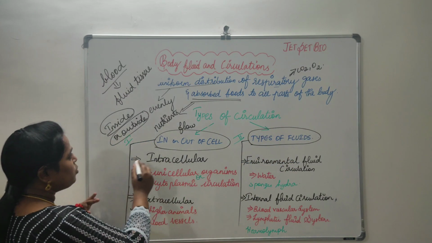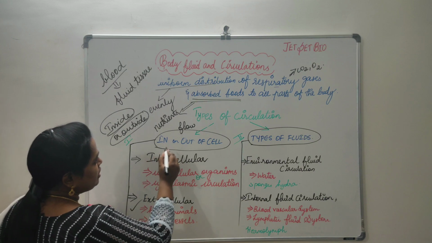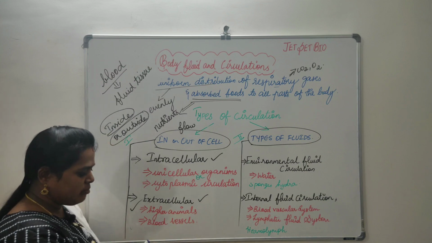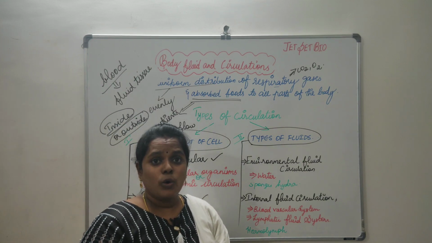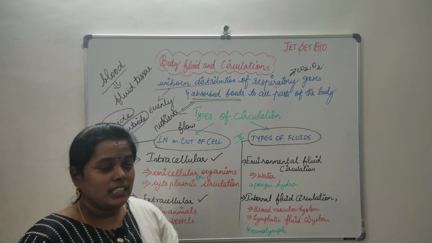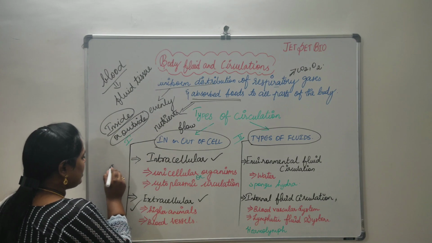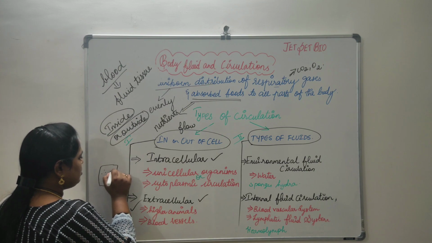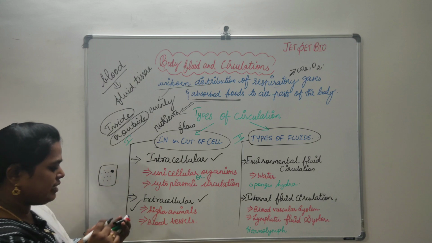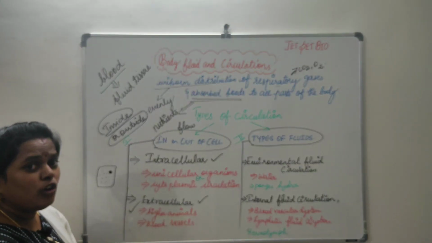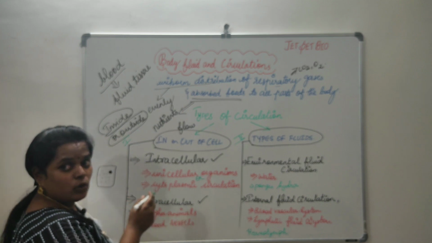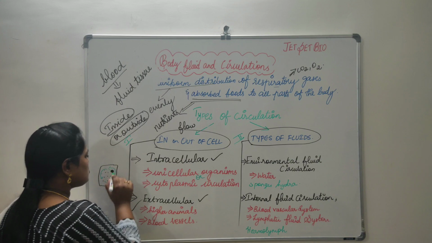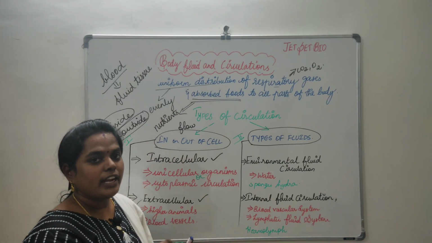Okay, fine. So based on the flow, it is categorized into intracellular and extracellular. From the name itself, you can understand that one is going to circulate the fluid within the cell. So in the case of intracellular, say for example, it is the cell with cytoplasm and the nucleus. The flow of the body fluid takes place within the cell itself. The body fluid is nothing but the one that fills the cytoplasmic content.